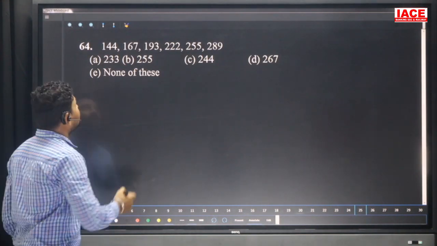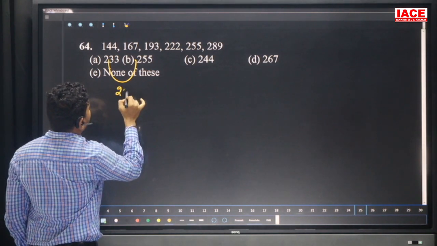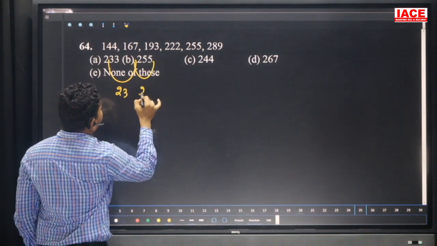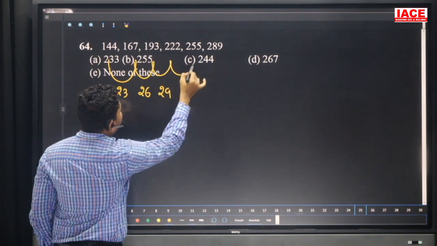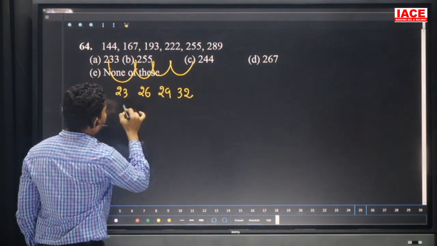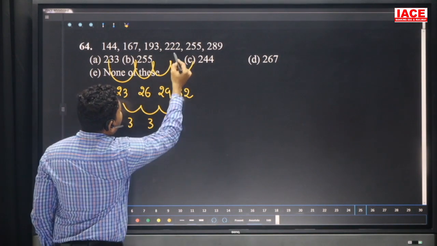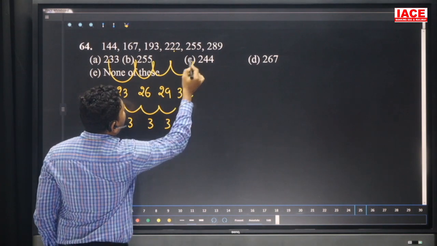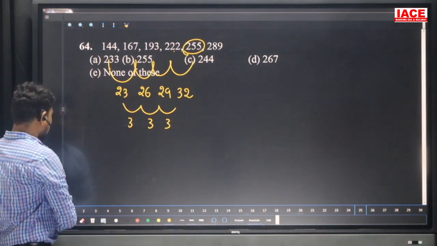Question number 64, 144 to 167, difference is 23, and here the difference is 26, and here the difference is 29, and here the difference is 32. Here, check it, the common difference is 3, and look at 222 plus 32, 254. Our wrong number is 255. And go for the next question.